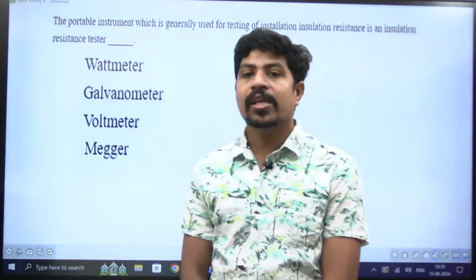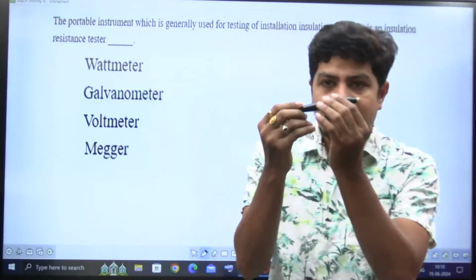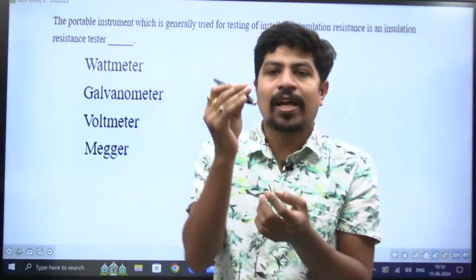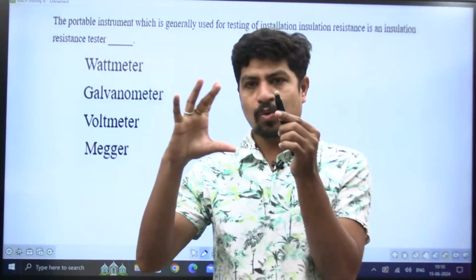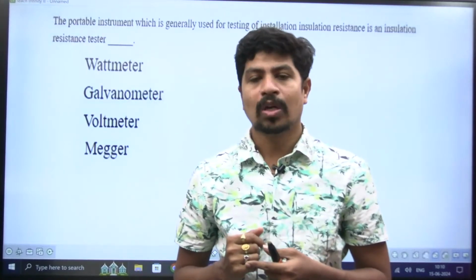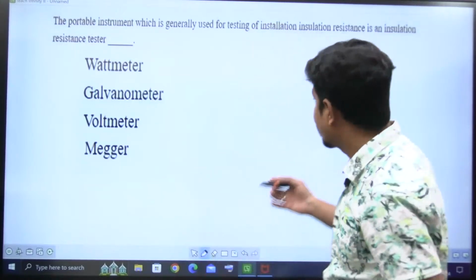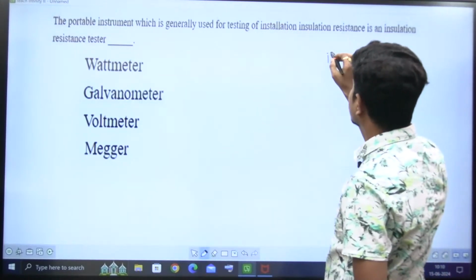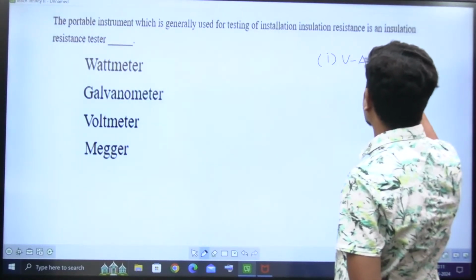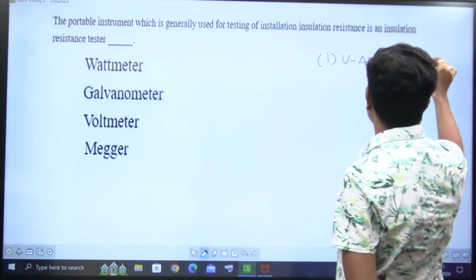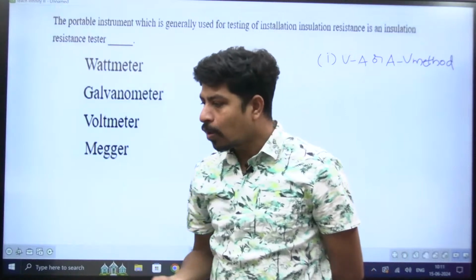So simply, he wants to test the insulation resistance level. If this is an insulation, how do we check its level and value? You connect a voltmeter and ammeter, take the voltmeter ammeter ratio, and that gives you the resistance. There are different ways of finding resistance. The first one is the voltmeter ammeter, or ammeter voltmeter method. In measurements you will come across this one.